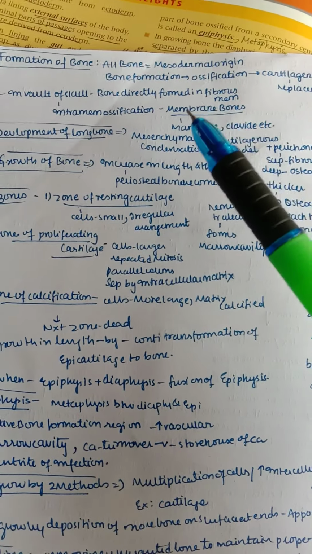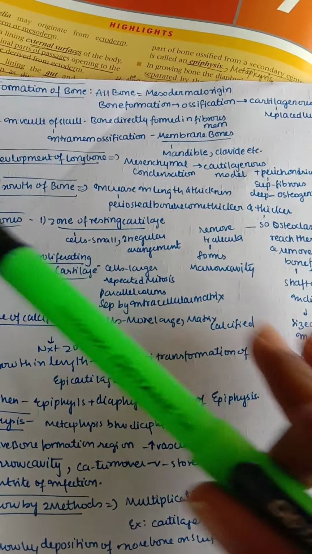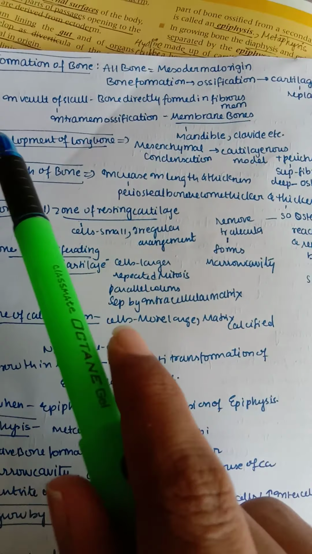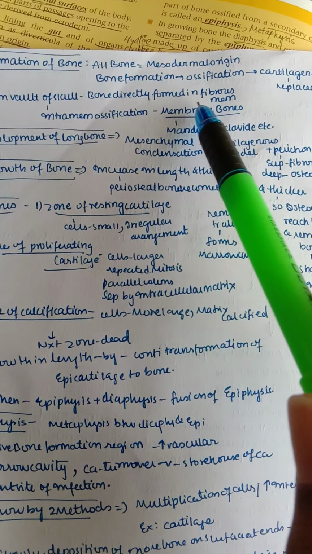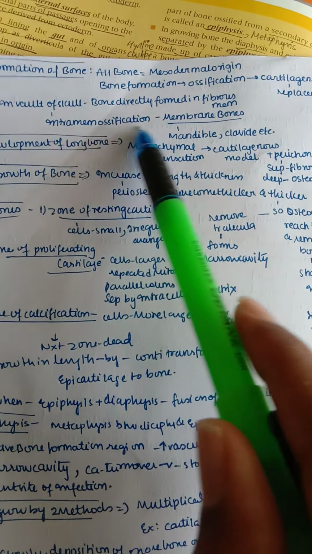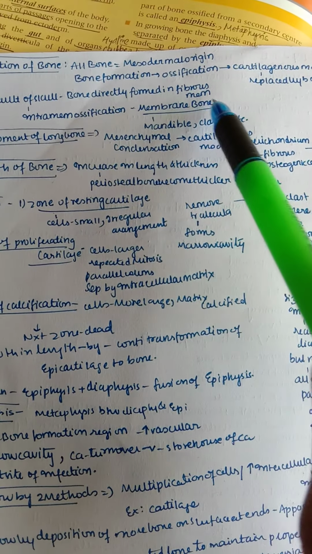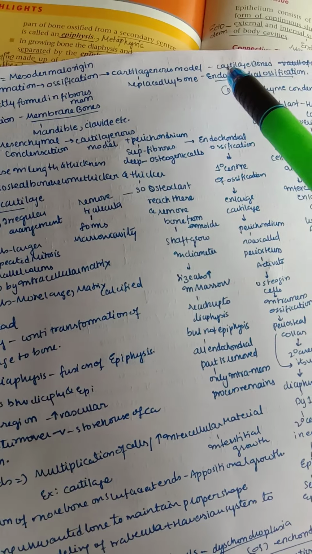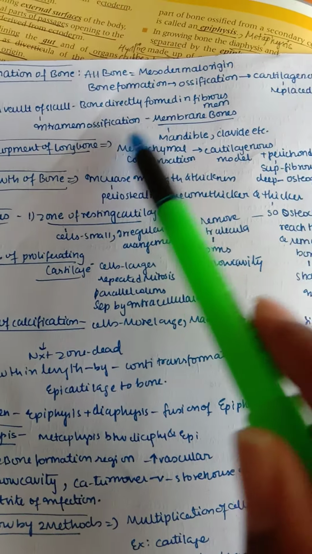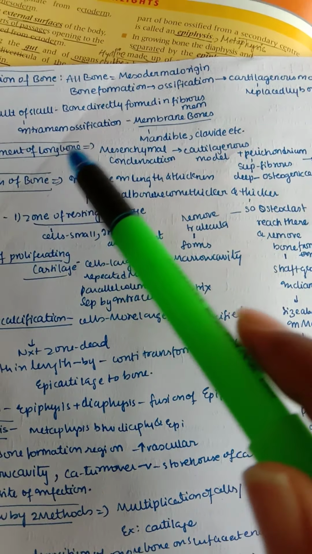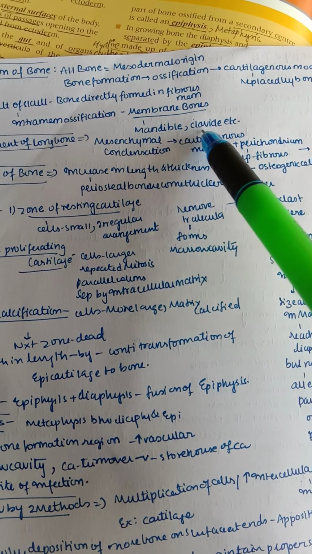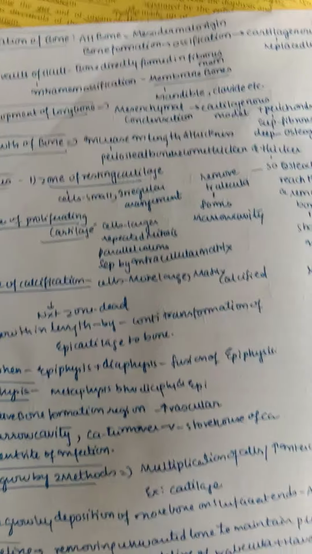And now let us move on to intramembranous ossification. So what is this? In the vault of the skull, the bone is formed directly in a fibrous membrane. That is nothing but intramembranous ossification. So here the example is the vault of the skull. These are known as membranous bones. If they are formed from cartilage, then they are cartilage bones. If they are formed from membrane, then they are membranous bones. Examples of membranous bones are the mandible, clavicle, vault of skull, etc.